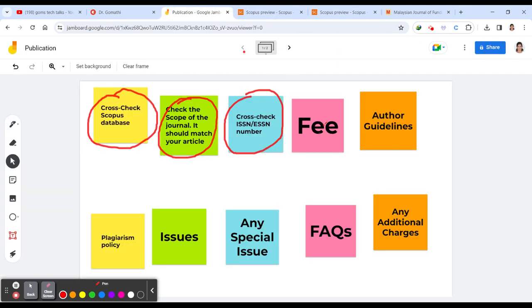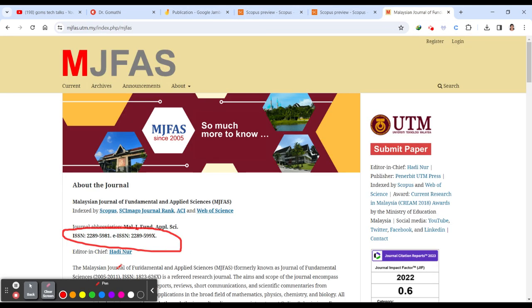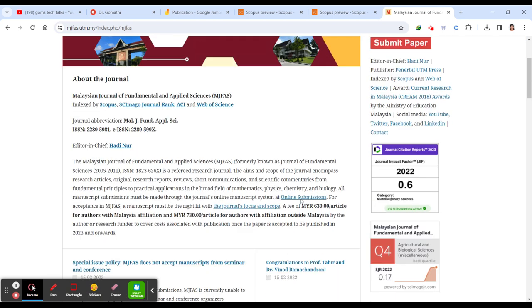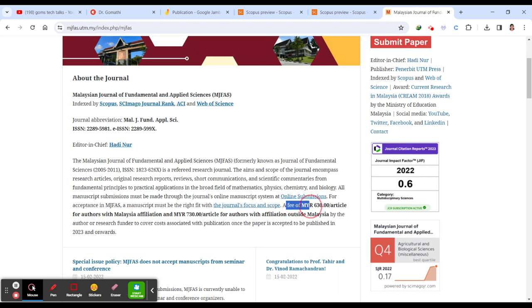The next important thing is the fee. Let us see whether it has a fee or not. Just scroll down. Yes, it involves a fee. I think it is 630 MYR per article for the Malaysian affiliation. Since this is a Malaysian journal, for the Malaysian affiliation it is 630, and 730 per article for outside Malaysia. So you have to see this.